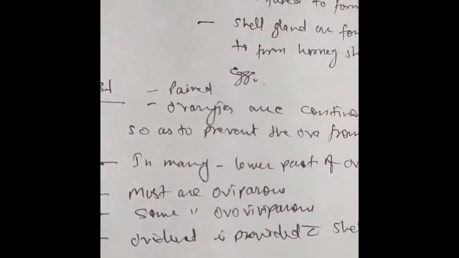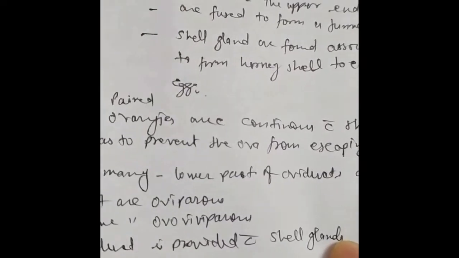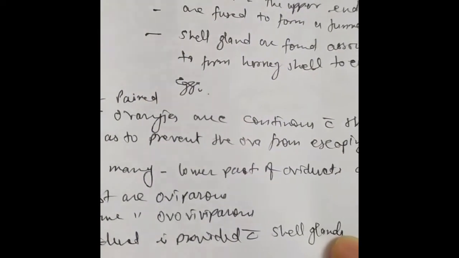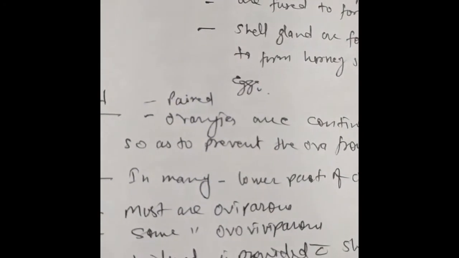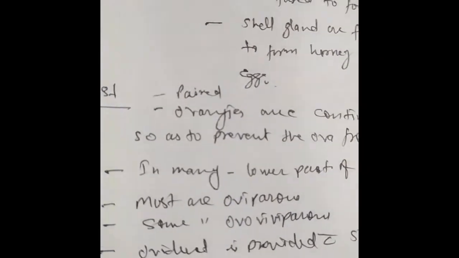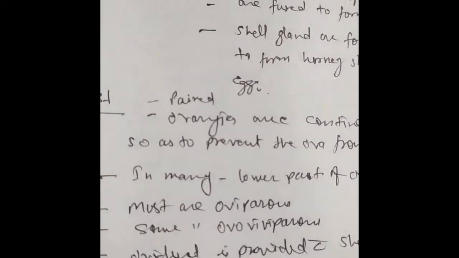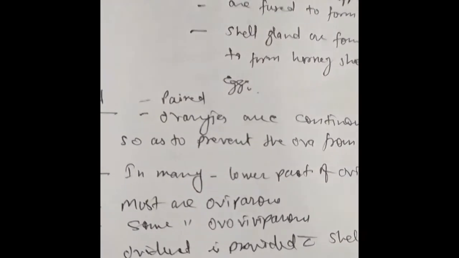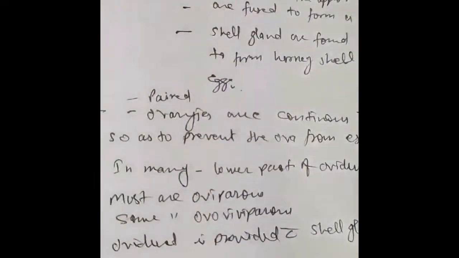That means the oviduct is provided with shell glands which can encase the fertilized eggs. The oviparous fishes lay fertilized eggs surrounded by eggshell, whereas in ovoviviparous fishes, the fertilized ova hatch within the body of the fish only.